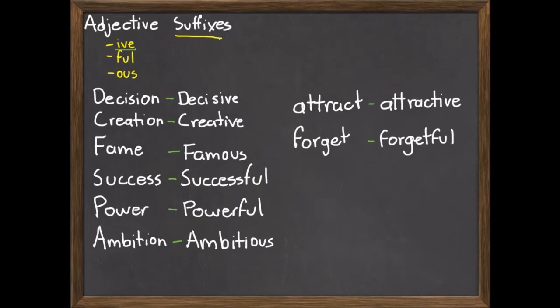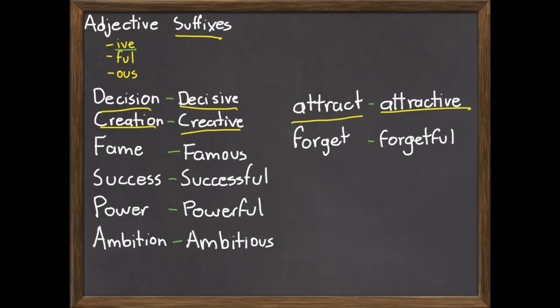For example, as we said, decision. A decisive person has no problem making a decision. A creative person can make new things quite easily. And an attractive person has this characteristic. It's a characteristic and not an activity or a verb that this person does. It's just something that this person has.